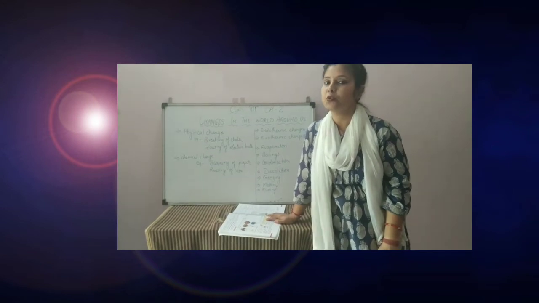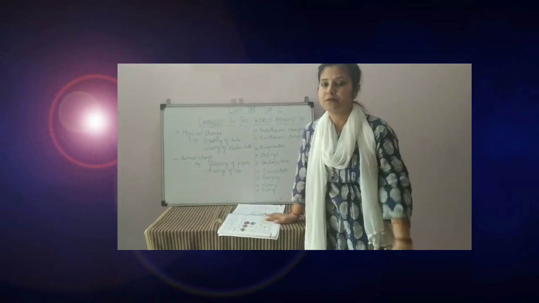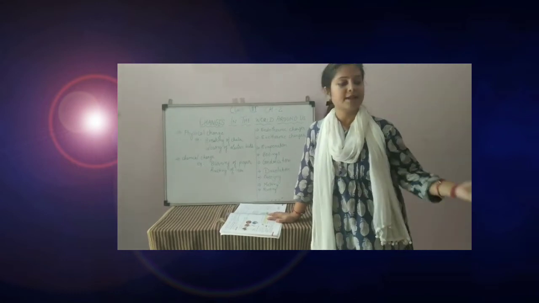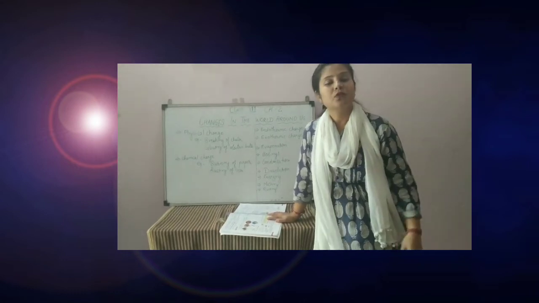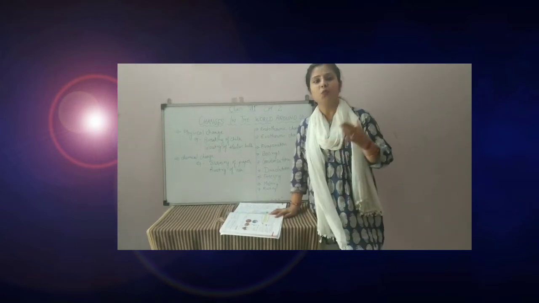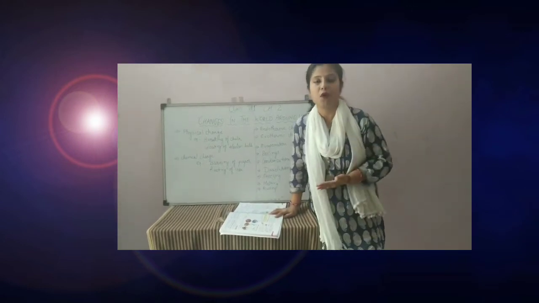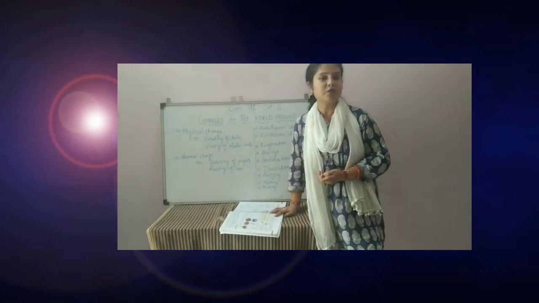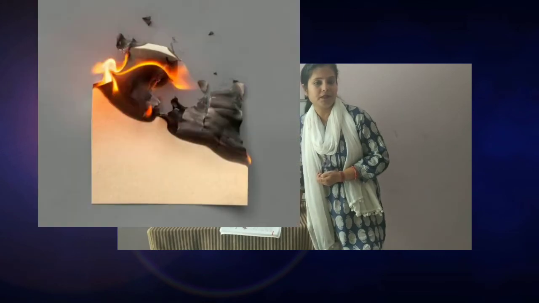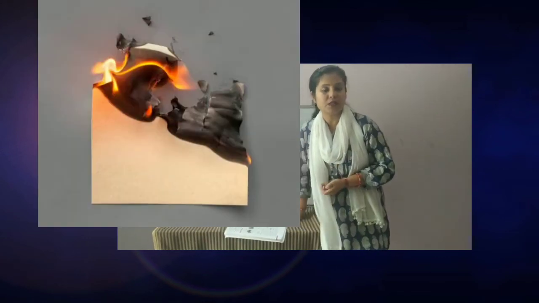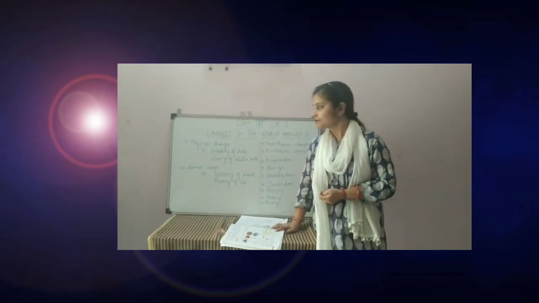reversible changes are there. Suppose water can change into vapor. Vapor can change into water again. Water can change into ice. Ice can change into water, liquid. That means in that kind of changes we can get the previous form again. So that is reversible changes. But if we burn a piece of paper, it changes into ash, and we can't get the piece of paper again. So what is that? That is a chemical change.